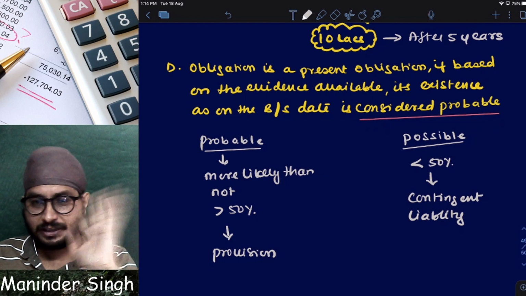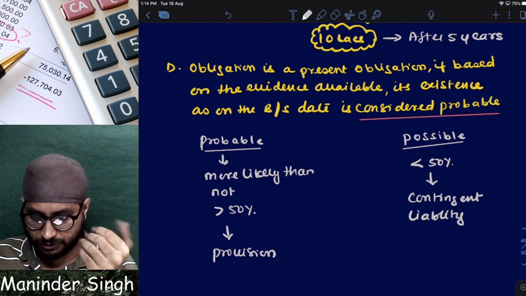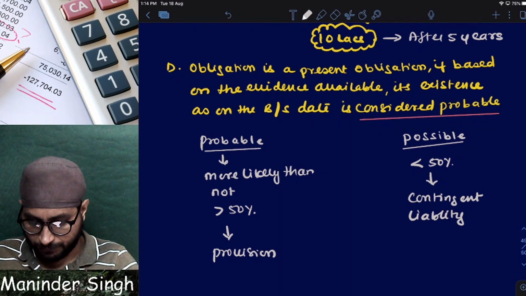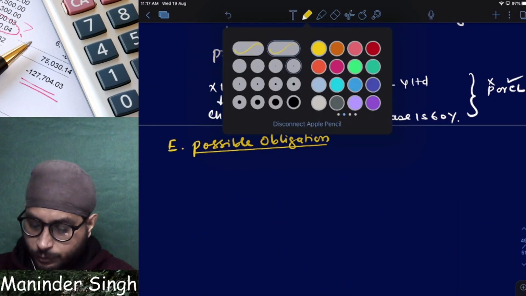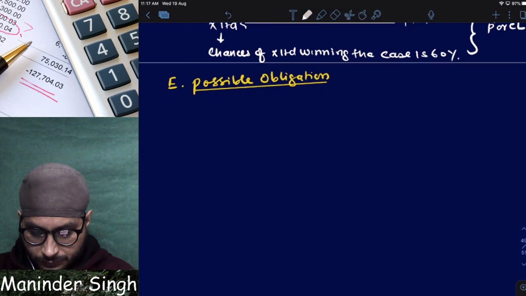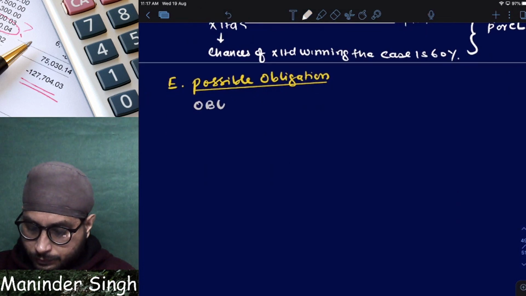I did not complete the definition of provision. Still many things are to be discussed. Till now everything is clear, with the example of aircraft, I hope you understood. Now let us understand what is possible obligation. Clear? Obligation is possible.